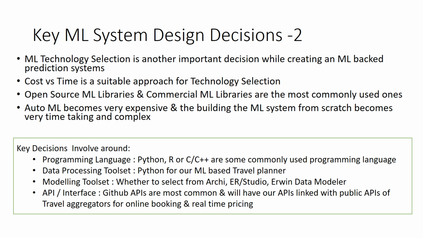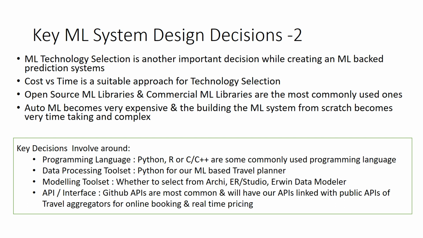ML system design decisions, part two. The ML technology selection is another important decision while creating an ML-backed prediction system. Cost versus time is a suitable approach for technology selection. Open source ML libraries and commercial ML libraries are available and are most commonly used. AutoML becomes very expensive, and building an ML system from scratch becomes very time-taking and complex.